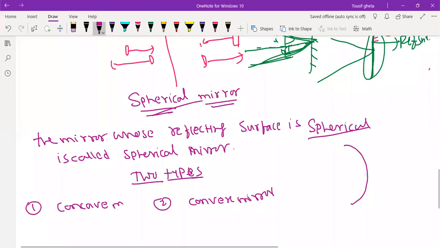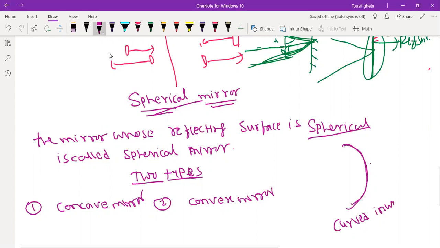The mirror whose reflecting surface is spherical, so in that reflecting surface there is a curve. The mirror whose reflecting surface is curved. In that, two types are there. Curved also has two types. One will be called curved inward. You have seen the spoon.